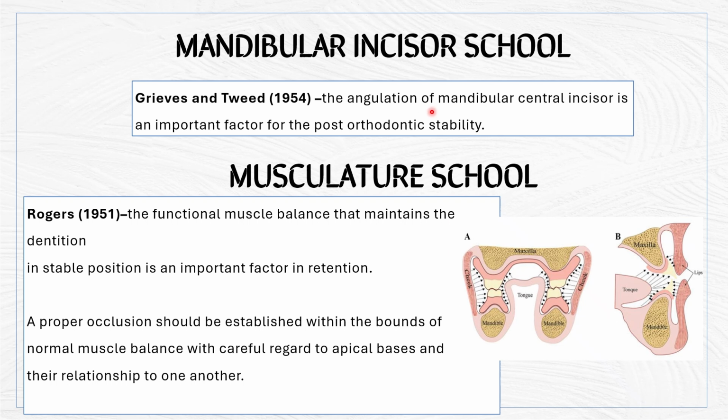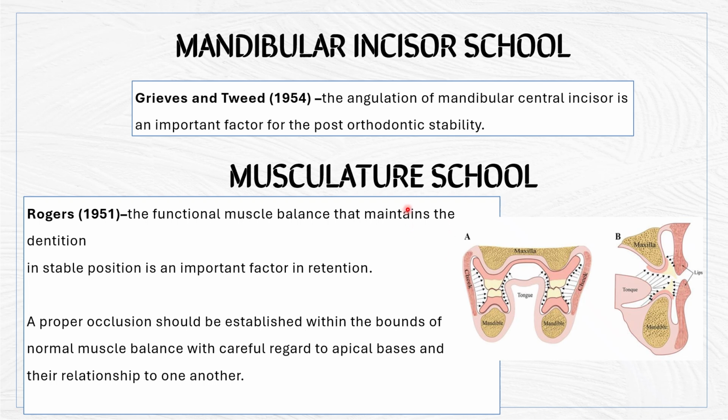Then the third school of thought is the mandibular incisor school, which was given by Greaves and Tweed. So the angulation of the mandibular incisor should be an important factor, because whenever the angulation of the mandibular incisor is correct, then there will be stability of orthodontic treatment. So the post treatment stability is increased when the mandibular incisors are placed in a slightly retroclined position, or it should be placed in an upright position, and there will be proper retention. So it should be slightly retroclined, or it should be upright over the basal bone, then there will be proper